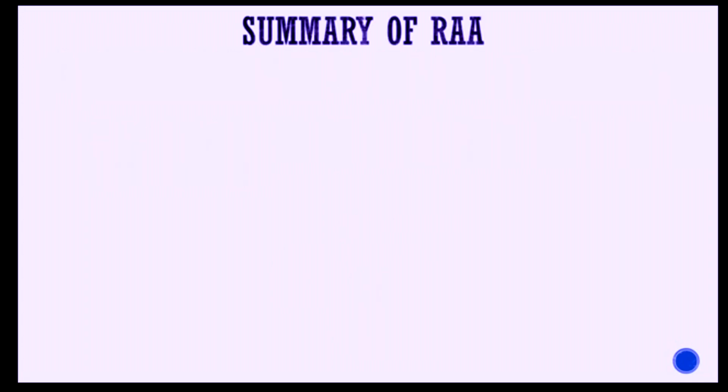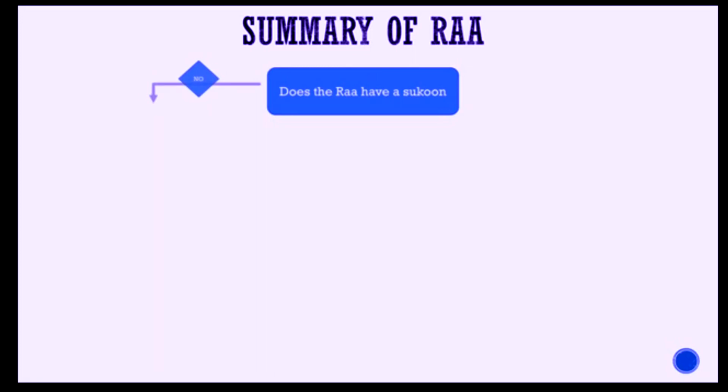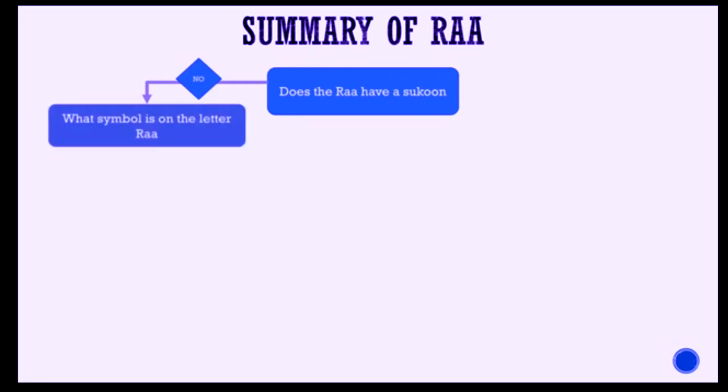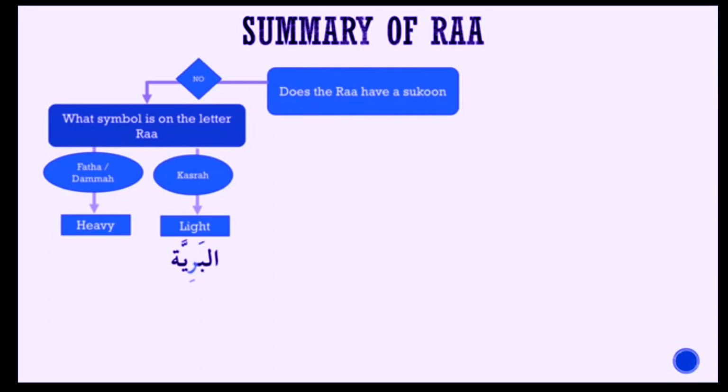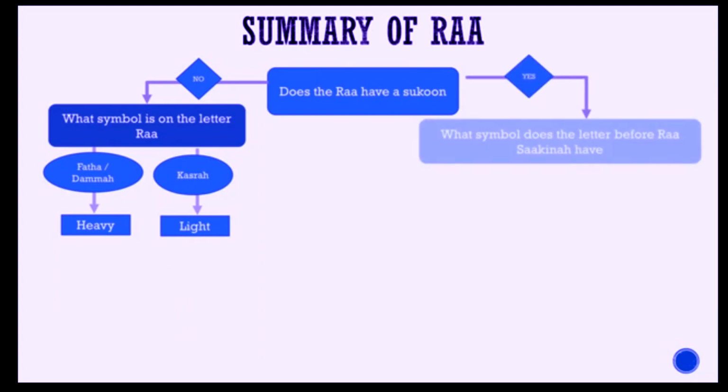Let's summarize everything we have learned today, okay? Summary of ra. Does the ra have a sukoon? If your answer is no, then you should look to see what symbol is on the letter ra. If it is fatha or dhamma, then you should read it heavy, as in adraka. If the ra has a kasra, then you will read it light, as in al-bariya.